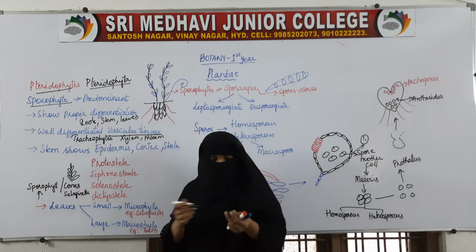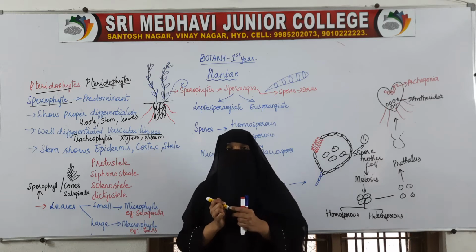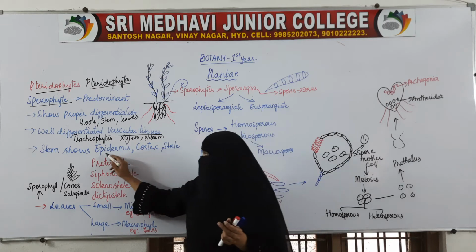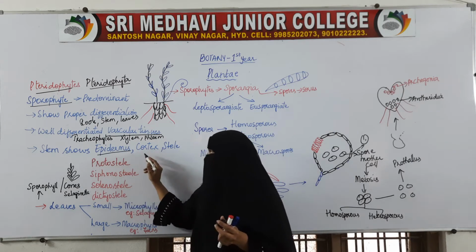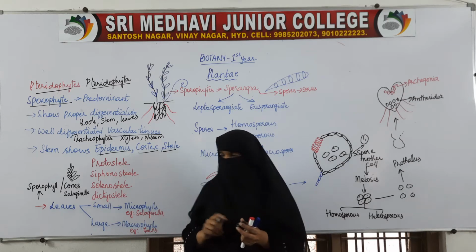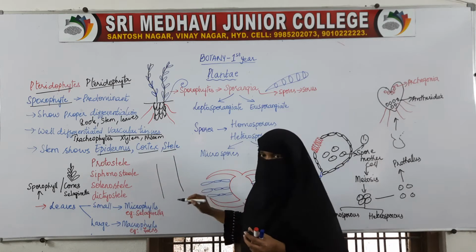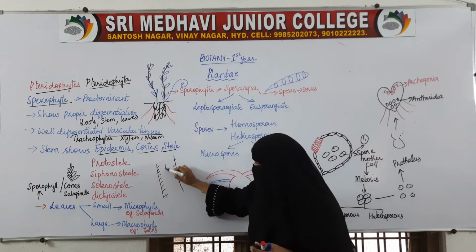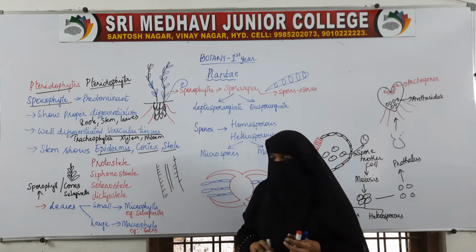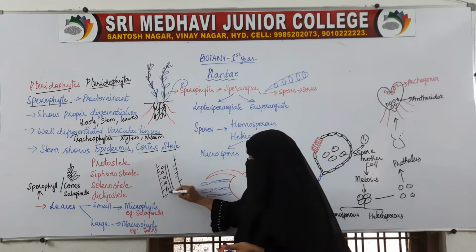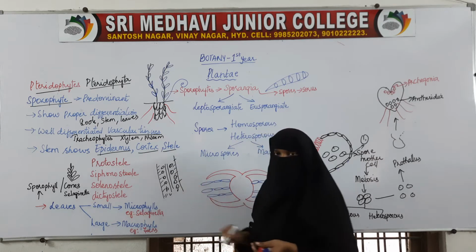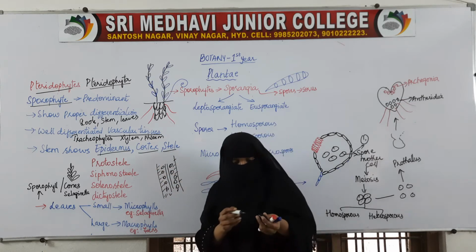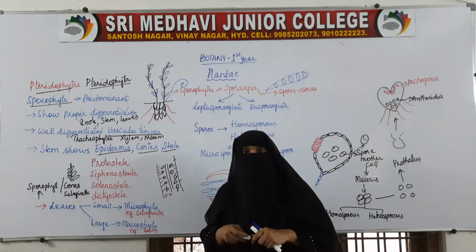The roots are adventitious roots. The stem shows all the tissues: epidermis is present, cortex is present, stele is present. For example, this is the stem. The outer cells form the epidermis, in the middle is the vascular tissue, and this is the cortical region. So it has epidermis, cortex and stele.